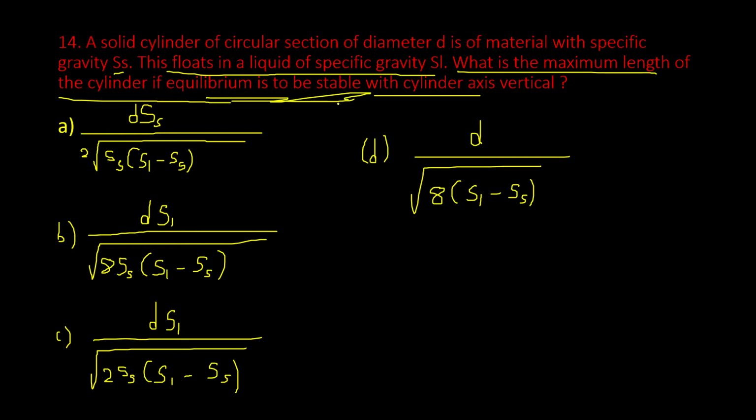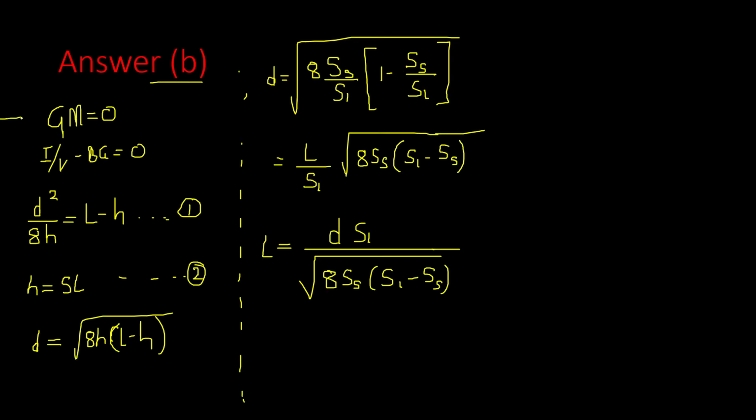So applying the condition of equilibrium to be stable, GM is equal to 0. So this GM is metacentric height, which can be written as I by V minus BG. I is moment of inertia, V is the volume, and this BG can be calculated by taking the example of a body which is submerged in a liquid of specific gravity S.